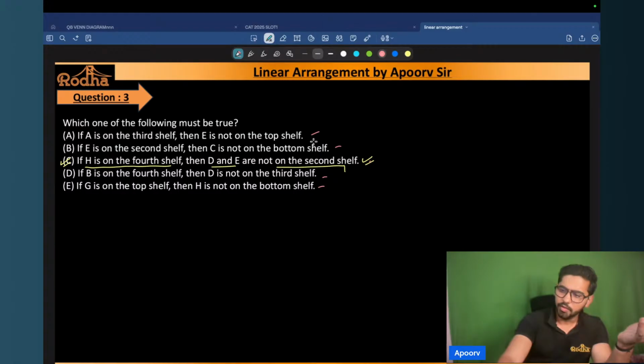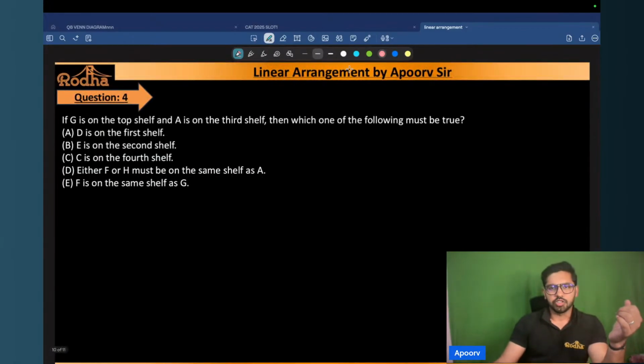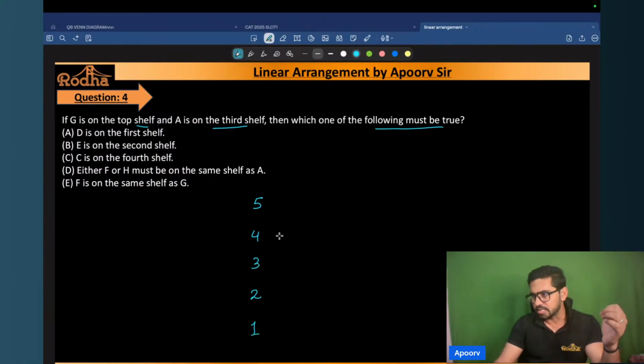Let's move to question number 4 now. Question number 4 says, if G is on the top shelf and A is on the third shelf, then which of the following must be true? Let's see. Okay. So I have 5, 4, 3, 2, and the first shelf. Anybody wants to give me the answer for this one? Anybody who wants to give me the right answer?